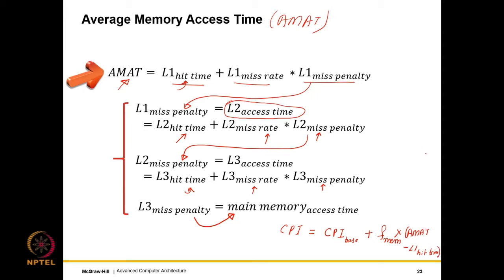So let us analyze this for a second. Let us assume that the L1 miss rate is 0, right? So you never miss in the L1. If you never miss in the L1, the AMAT is equal to the L1 hit time, and the CPI is equal to the CPI base, which is what I was defining as the ideal CPI, which means that you always hit in the L1 cache. Let us define this as the CPI base.